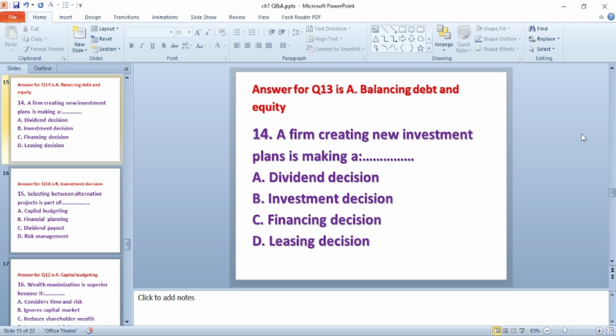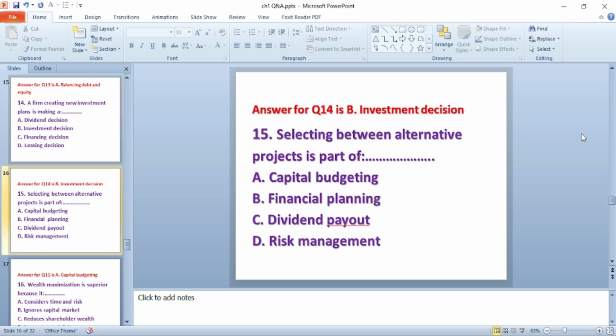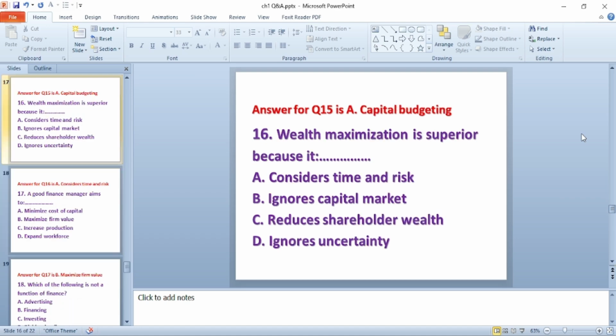Question number 15. Selecting between alternative projects is a part of dash: A. Capital budgeting. B. Financial planning. C. Dividend payout. D. Risk management. The answer for this question is A. Capital budgeting.